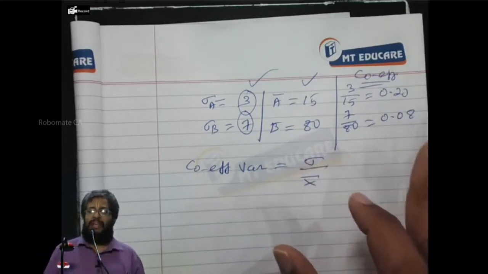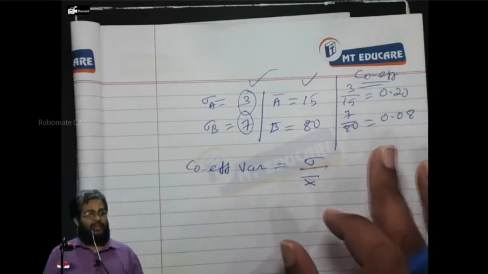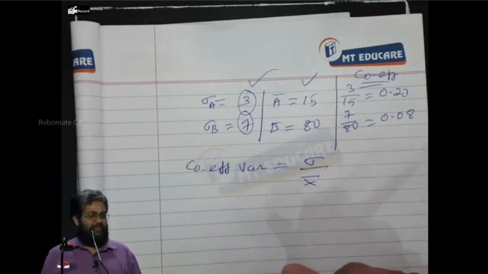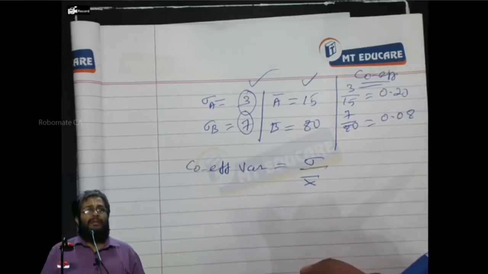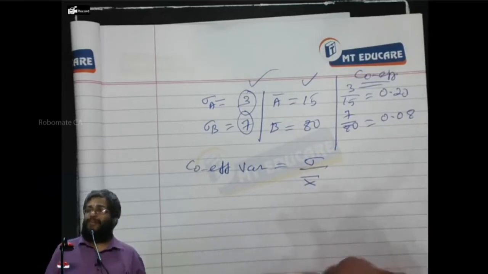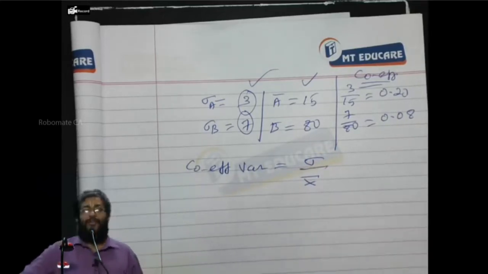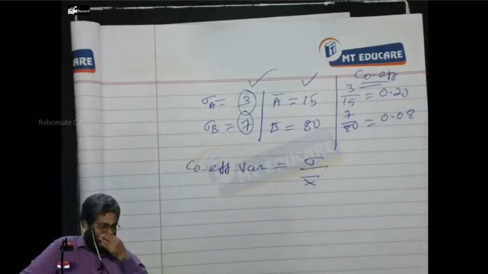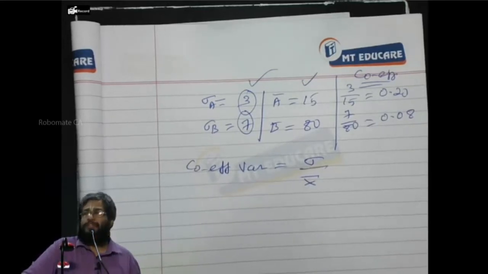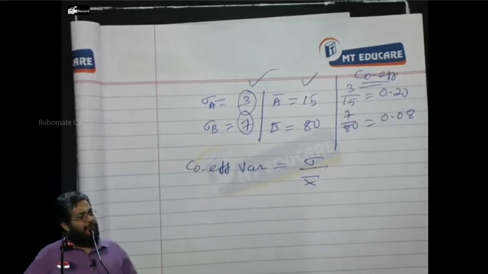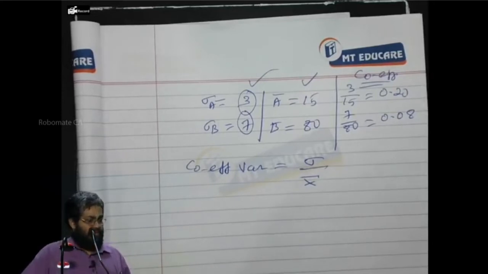Okay. Sorry, last point, point number 5. Coefficient of variation is a relative measure.